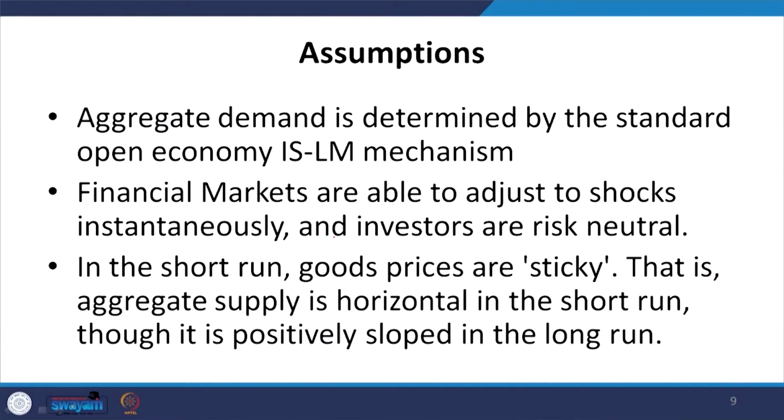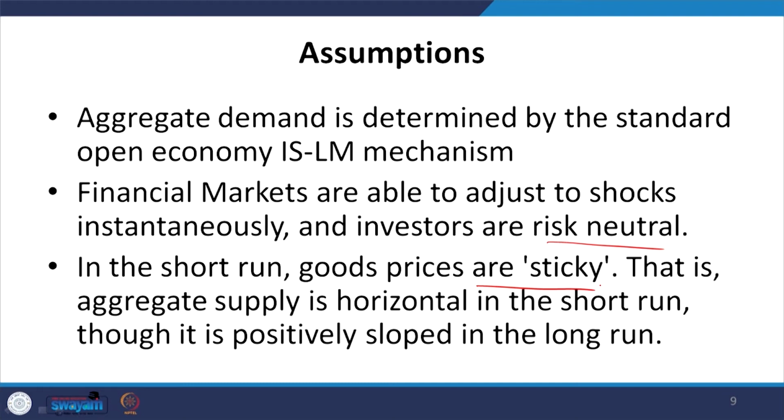Then only can we address the exchange rate overshooting issues. Financial markets are able to adjust to shocks instantaneously, and investors are risk neutral. In the short run, goods prices are sticky. Goods prices are not going to change instantaneously; rather, in the short run they are sticky.